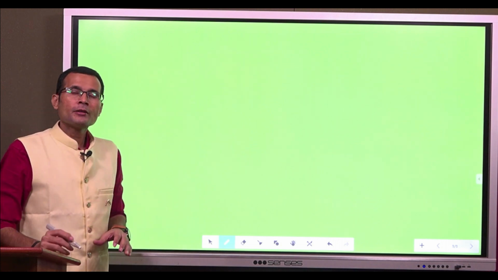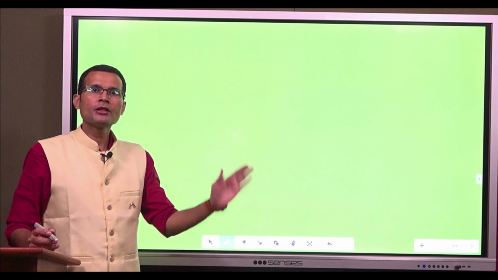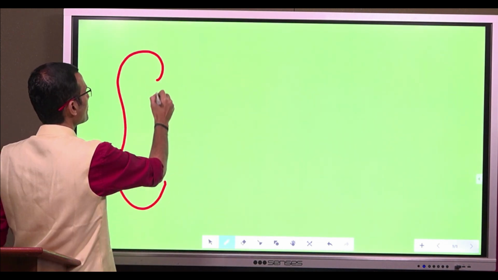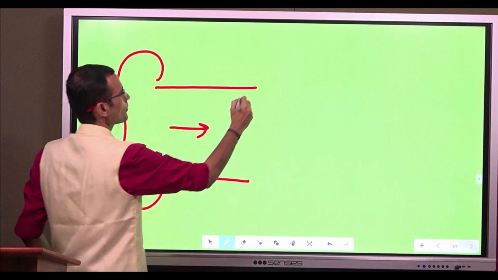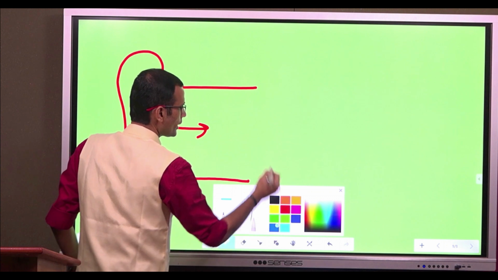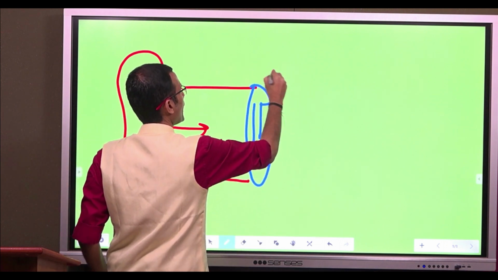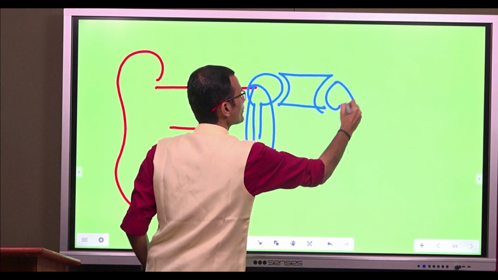As you are aware, there are three parts of the ear: the external ear, the middle ear and the inner ear. Let's have a diagrammatic representation. This is the pinna, then the external ear. The middle ear has the tympanic membrane and the three ossicles: malleus, incus, stapes.